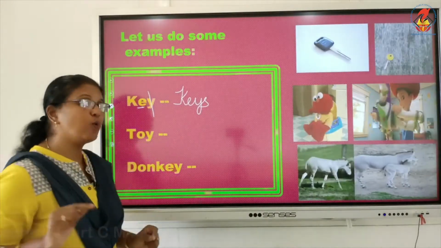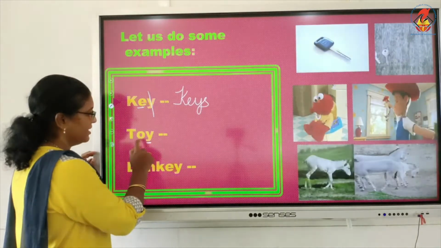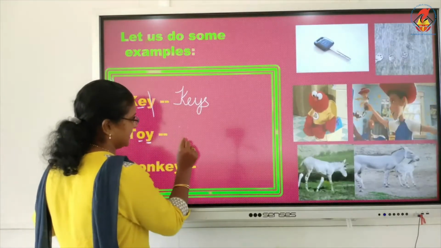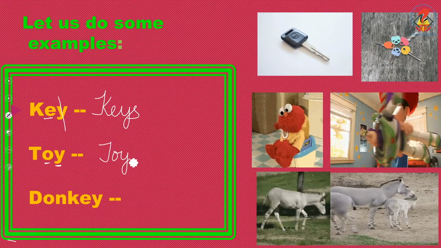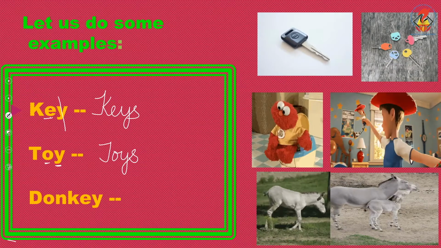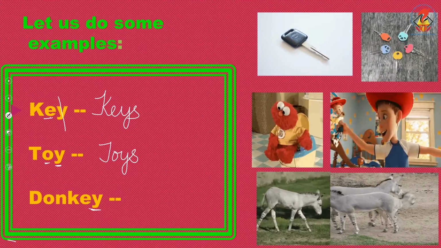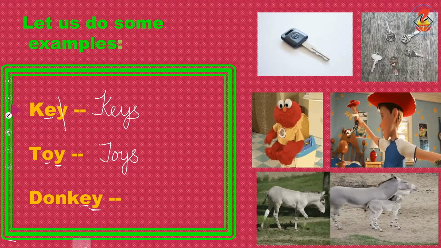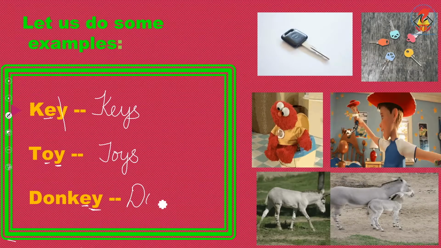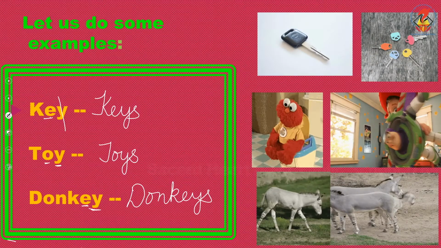Same way, T-O-Y, toy. It's ending with Y. There's a vowel before it. We are not cutting it down. Instead, we are keeping the word as it is and adding S to it. Toy became toys. Donkey, ending with Y, and it has a vowel before it. So what do we do? We write donkeys.